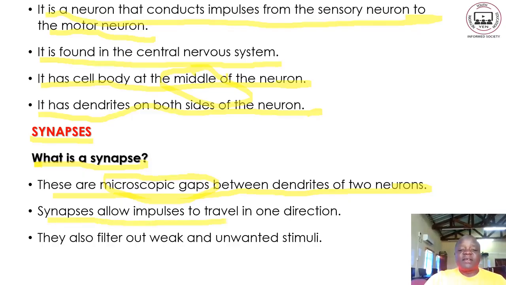Synapses allow impulses to travel in one direction. They are very, very important. These gaps make sure that the information is traveling in only one direction. Another function is that they also help to filter out weak and unwanted stimuli. Sometimes the stimuli that the body may respond to might not be very important, so all this has to be filtered out. Let us go to the next page.